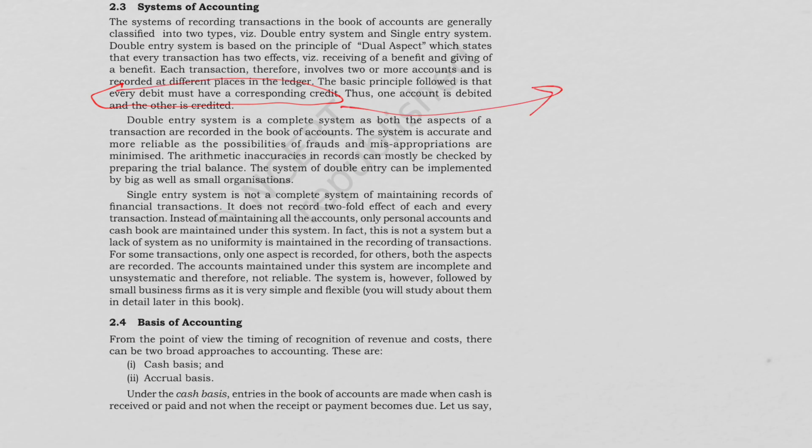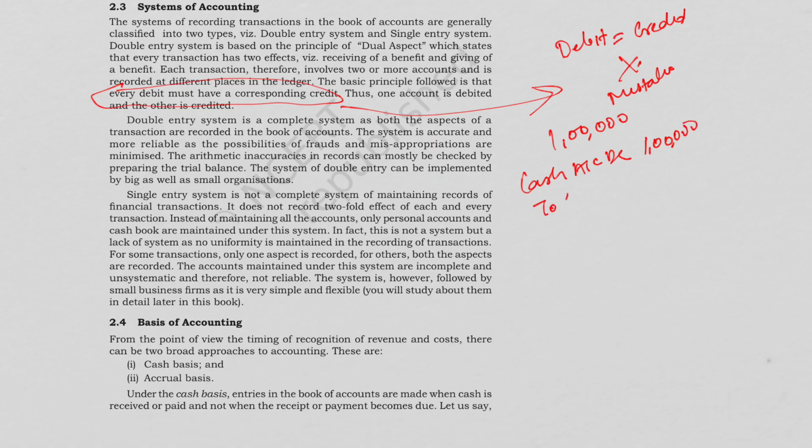What do you mean by this? This is basically the golden rule of double entry. Debit must be equal to credit. If it is not equal, then there's a mistake. For example, Rav invests rupees 1 lakh, then cash account will be debited by 1 lakh, and capital will be credited by 1 lakh. So here the debit is always equal to credit, so it is balanced. Double entry system is a complete system because both aspects of transactions are recorded. So basically it is giving us the full picture by recording both sides.